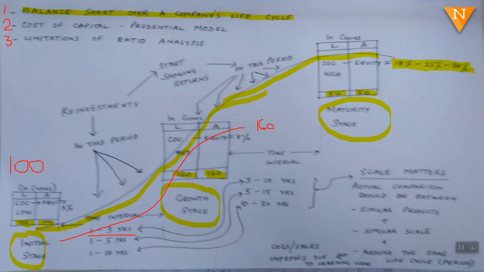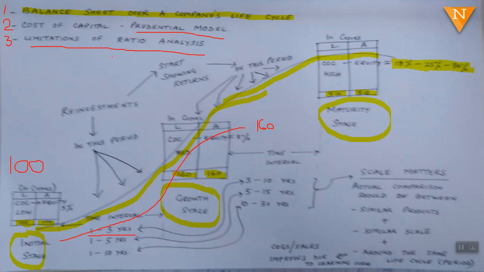And it reaches the growth stage. So the balance sheet of a company, this is the first thing. We have to understand the dynamic nature of a company's balance sheet figures. The second is cost of capital, the prudential model, and the third is limitations of ratio analysis.